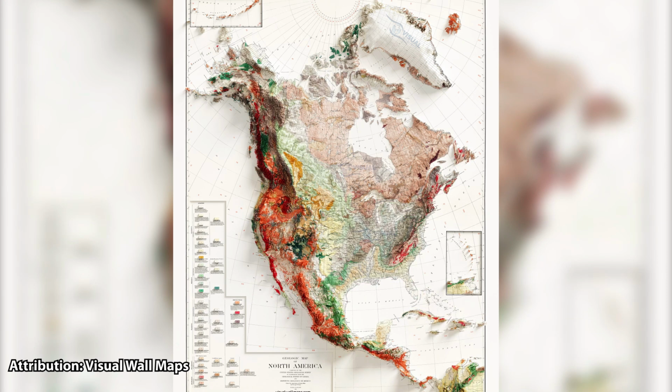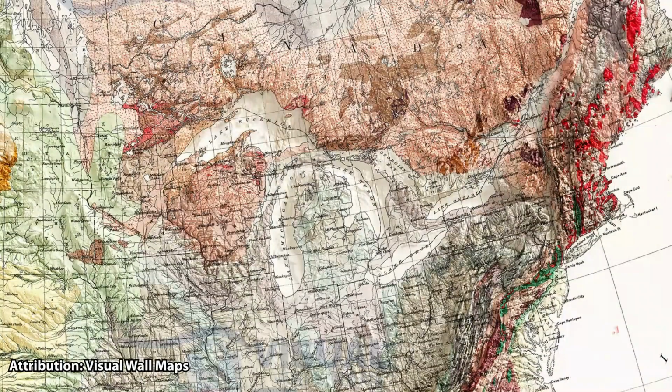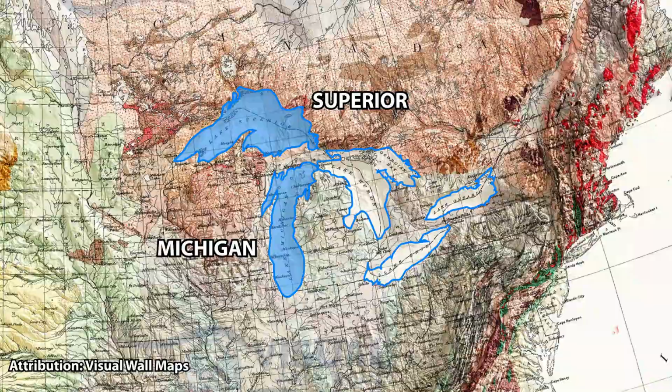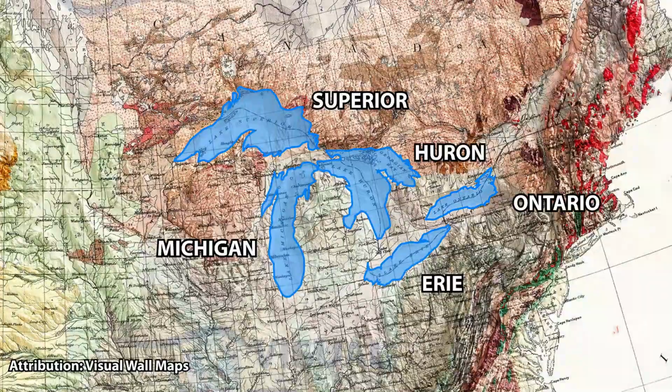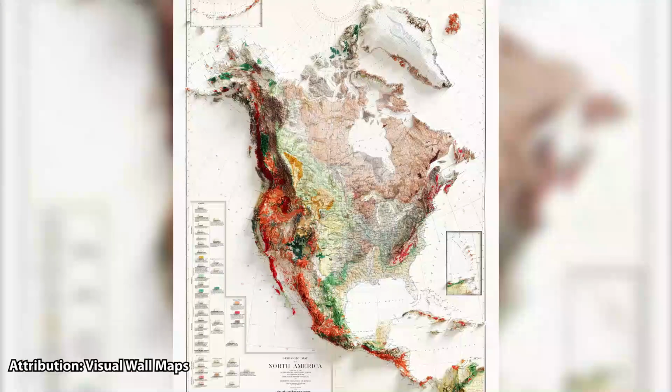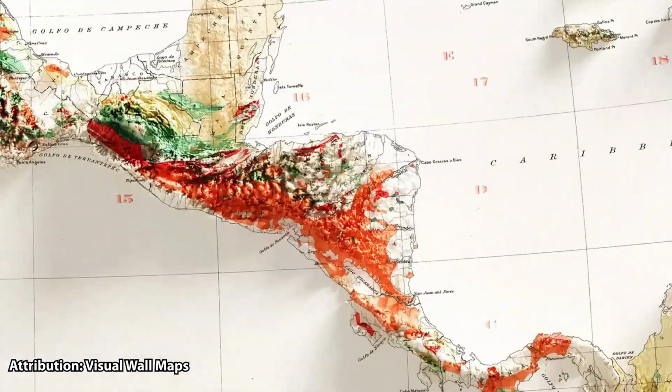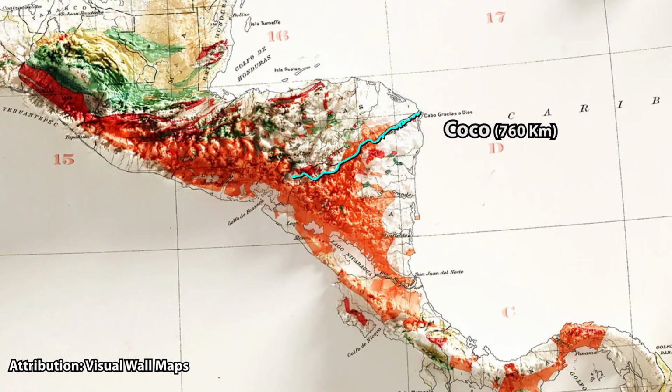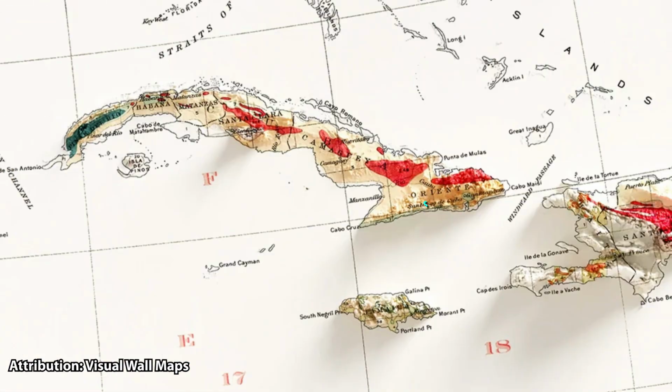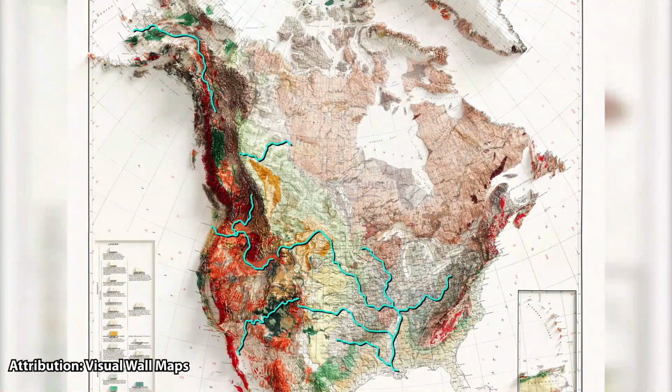Apart from the numerous shallow lakes present in the Canadian Shield, the continent boasts the presence of 5 Great Lakes, namely Superior, Michigan, Huron, Erie, and Ontario. Lake Superior is the largest freshwater lake in the world. There are no significant rivers flowing for long distances in Central America and the West Indies. Longest of them is the Coco River flowing for 760 kilometers in Central America and the Cauto River flowing for 370 kilometers in Cuba. All the significant rivers of the continent flow in Northern America.